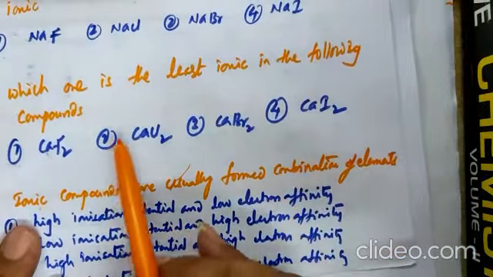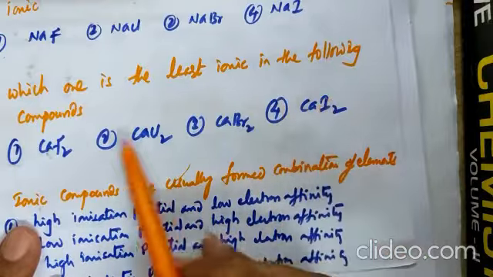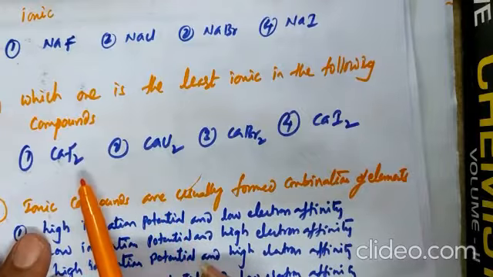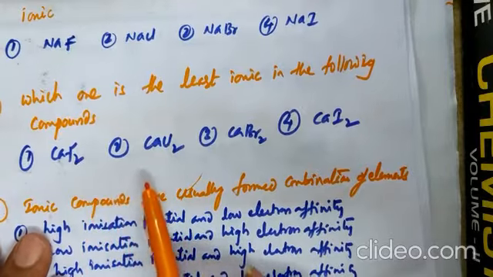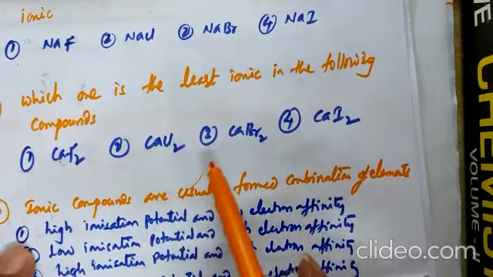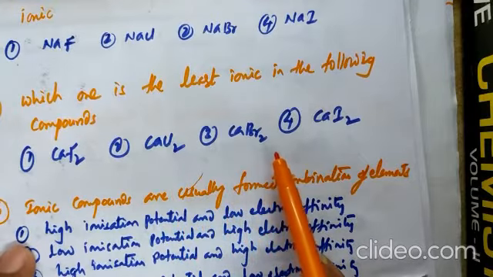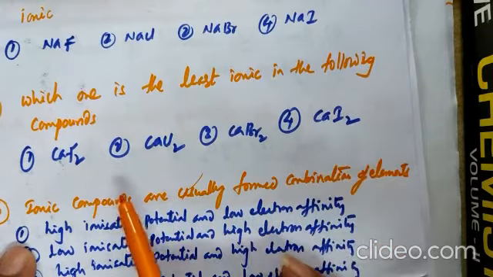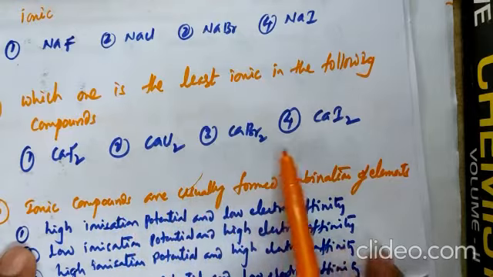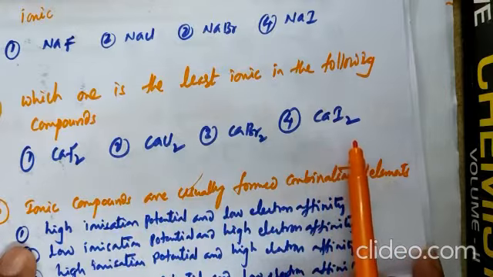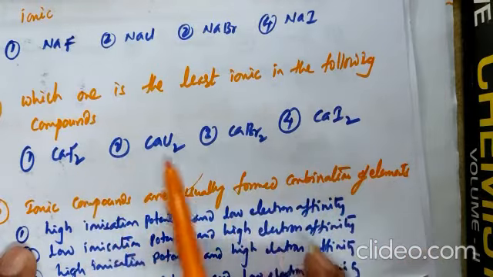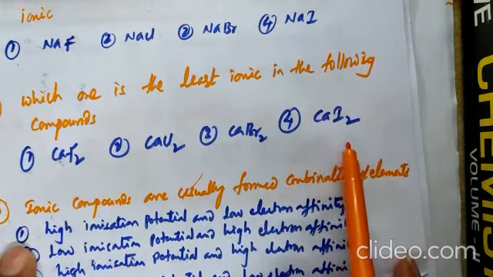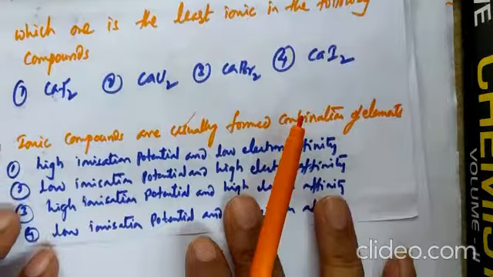Next, which one is the least ionic in the following compound? This is also almost the same concept. CaF2, Ca2+ 2F-, CaCl2, Ca2+ 2Cl-, Ca2+ 2Br-, Ca2+ 2I-. Here also cation is common, anion size increases, ionic character decreases. So among these four options, the most ionic one is CaF2 and least ionic one is CaI2.